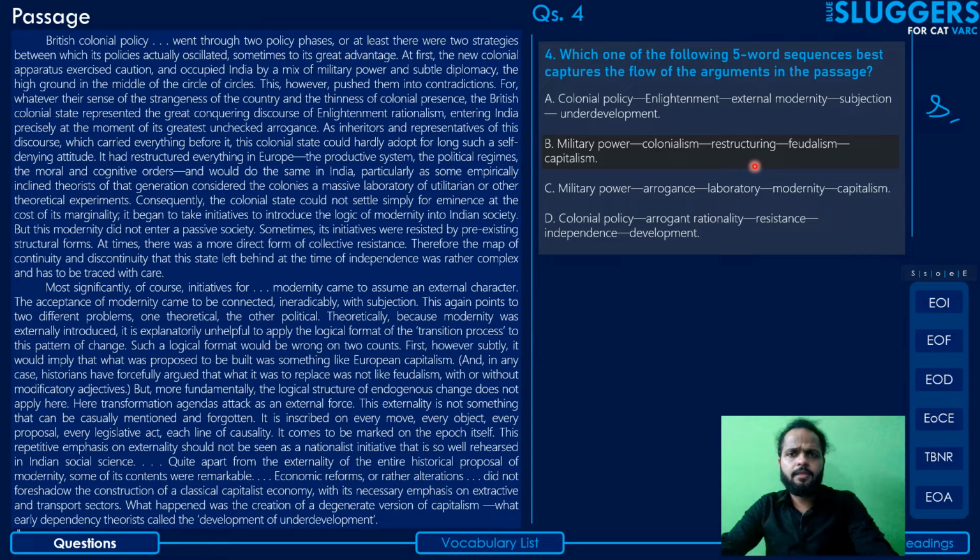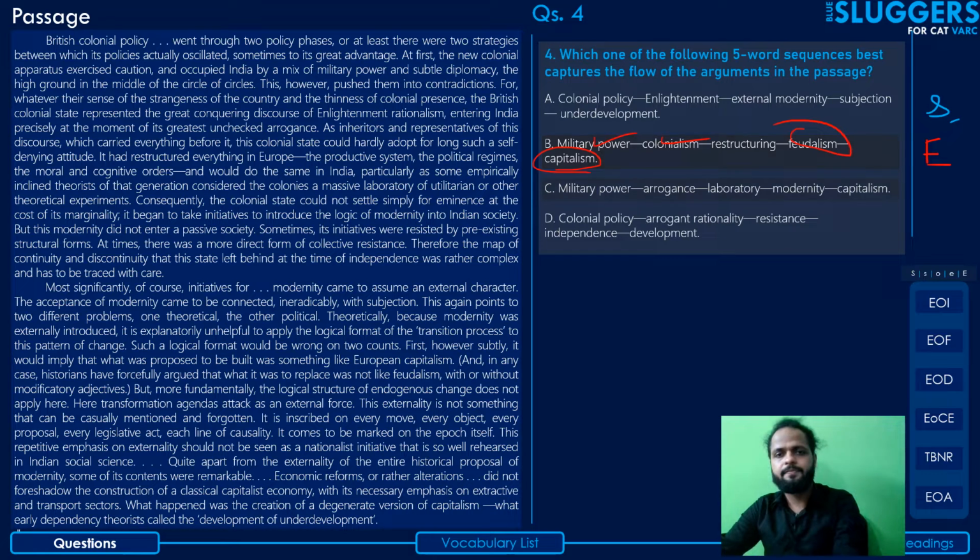Restructuring, yes, they did make changes and they did restructure. So I guess that's less objectionable than the other parts. Feudalism, now feudalism does not match at all. The feudalism was not true in the case of India, as the author has already noted here, right? What it was supposed to replace was not like feudalism. So yeah, you don't even need to see any further. The next part is capitalism. Again, it does not match. Neither of these match, and obviously we had some reservations with these 2 aspects. So you can eliminate this with the capital E.